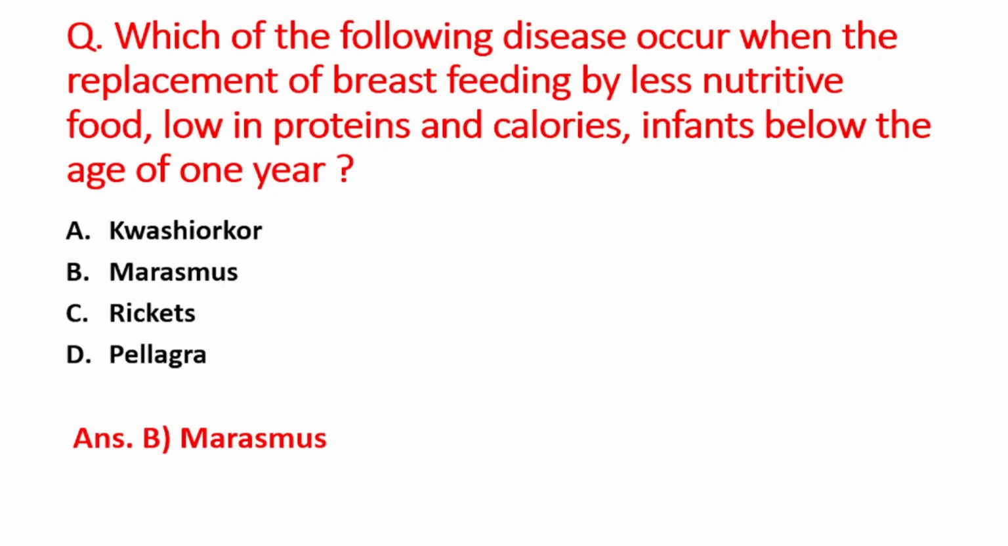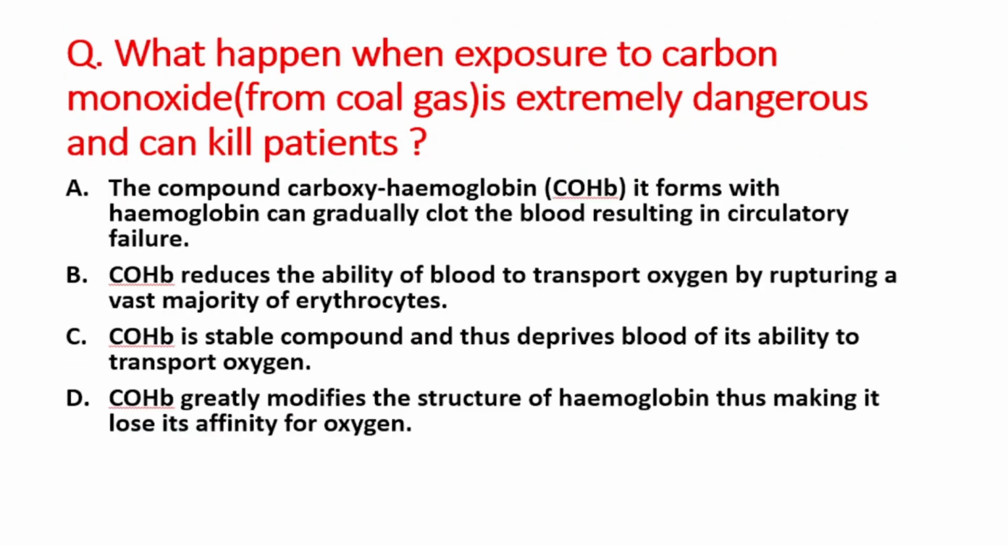Next question is what happens when exposure to carbon monoxide released from coal gas is extremely dangerous and can kill patients? A option है the compound carboxyhemoglobin, it forms with hemoglobin, can gradually clot the blood resulting in circulatory failure. B option is carboxyhemoglobin reduces the ability of blood to transport oxygen by rupturing a vast majority of erythrocytes.